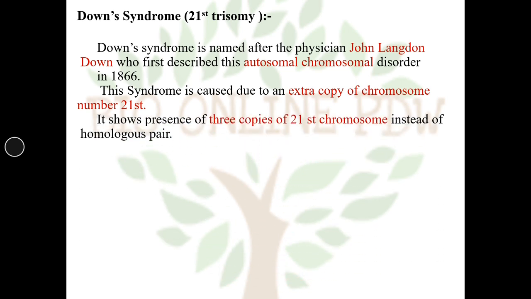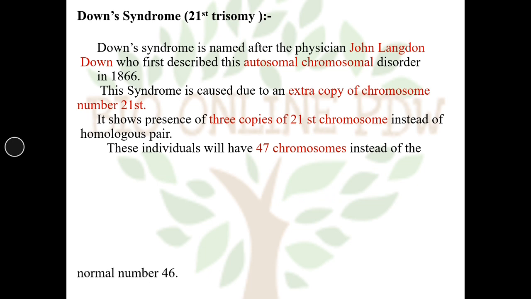It shows the presence of 3 copies of 21st chromosomes instead of a homologous pair. That means instead of 2, 3 chromosomes are present at 21st position. So in total the individuals will have 47 chromosomes instead of 46.